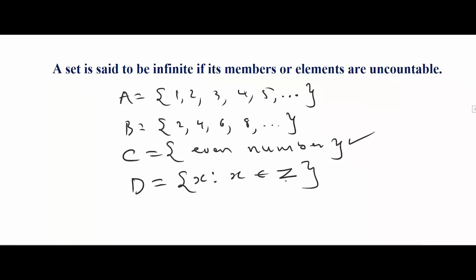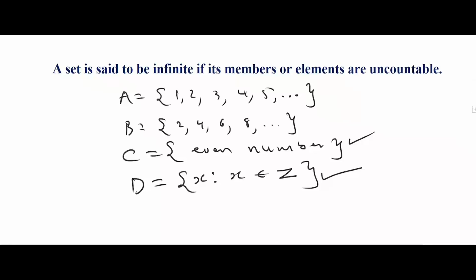So sets A and B are infinite sets in listed form, while set C is an infinite set in descriptive form, while set D is an infinite set in set builder form.